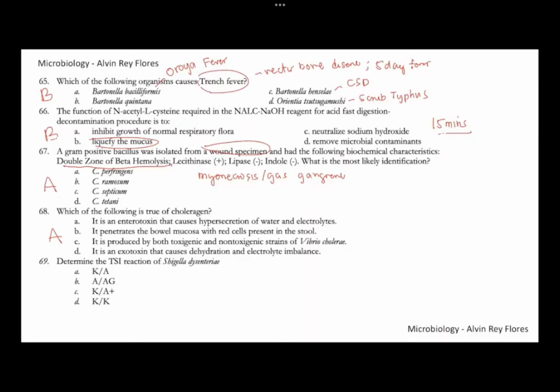69. What is the TSI reaction of Shigella dysenteriae? So Shigella is just a glucose fermenter. It's negative for H2S, and it's also negative for gas production. So you'd expect that if it only ferments sugar, you would only see the acid production in the bottom, or in the butt part of the TSI tube. So in symbols, that is K over A. 69, letter A. K over A.